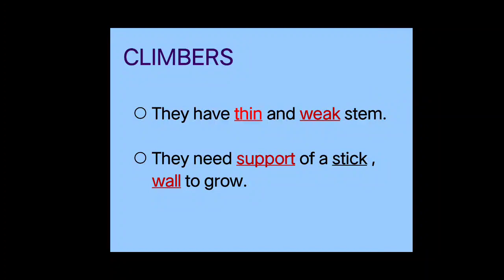Now we'll study about climbers. Now what are climbers? Climbers are the plants which climb and grow with the support of a stick or a wall. They have a thin and weak stem. They cannot stand on their own like the trees, the shrubs or the herbs. So they need what? They need the support of the wall or the stick to grow in size. Okay? They are very weak. They cannot stand on their own.